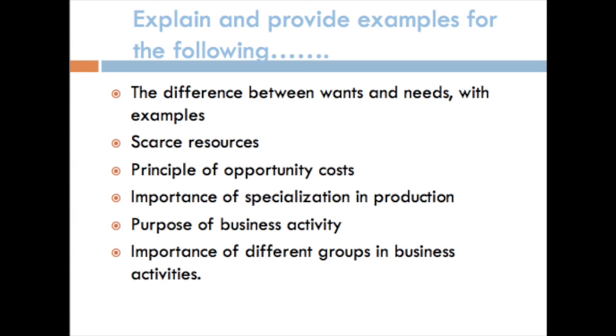Now here is a task for you, students. You have to explain and provide examples for the following. The difference between wants and needs, explained with examples. Then explain the definition of scarce resources. Explain the principle of opportunity cost. Explain the importance of specialization in production. Also discuss and explain the purpose of business activity. And the last one, the importance of the different groups involved in business activity. Explain it with the help of examples.